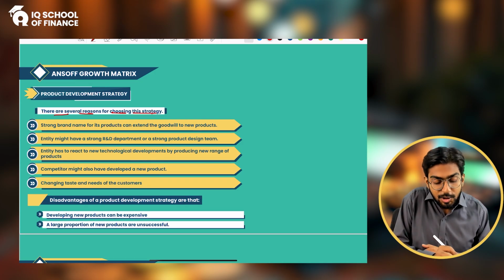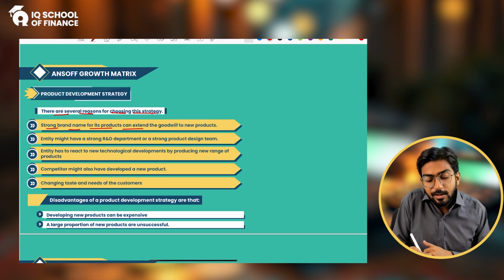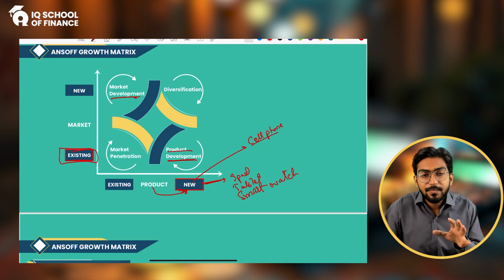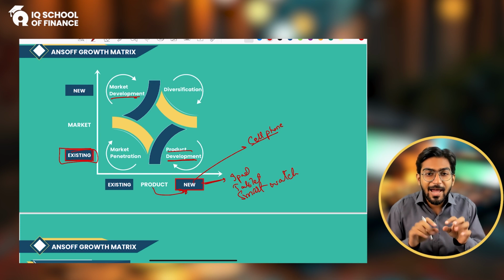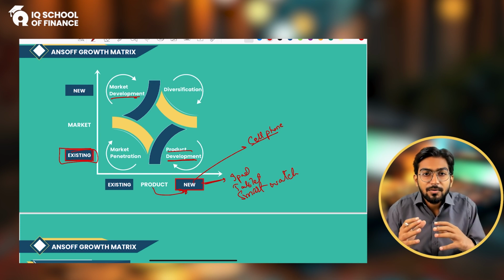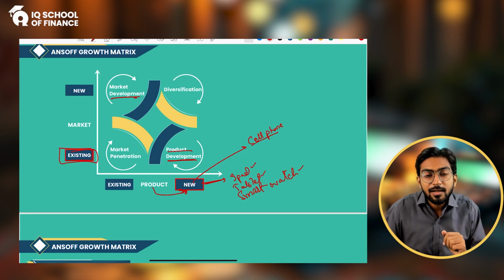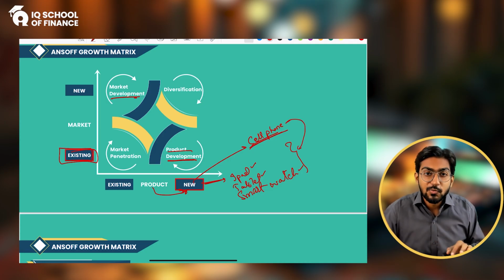They are: strong brand name for its product can extend the goodwill to the new product. For example, you had a good brand name in your cell phone market. People know you from the good name, that your cell phones are very good. They have a good memory, the good processor, good style, good slim body, good prices, everything. Alright. So now when you will enter into the iPad, tablet, smartwatch market, obviously people would think that since their cell phones were good, their other products are going to be good as well. So your good image and the goodwill is now reflecting on the new product as well. So that's a benefit.